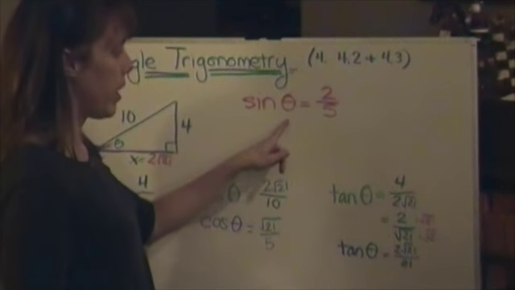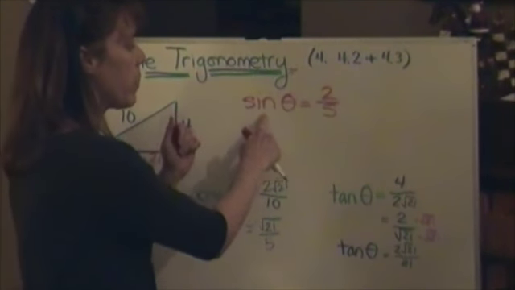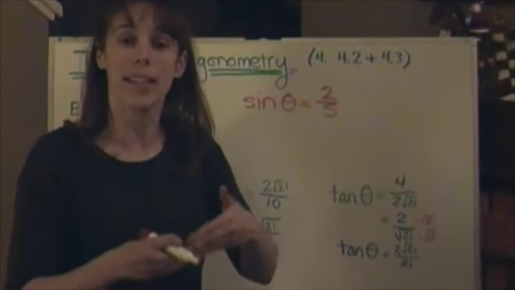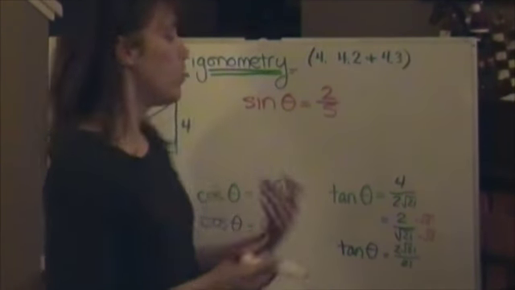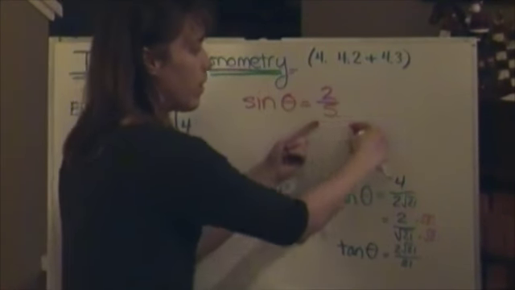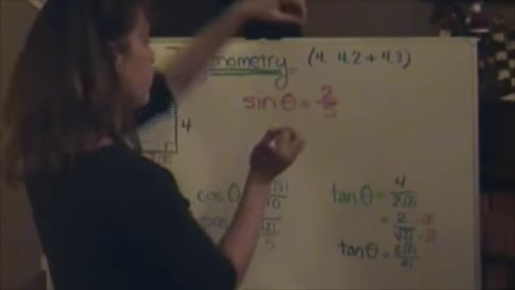So if I'm looking for theta here, I need to get rid of this sine. To cancel out a function, you have to take its inverse, right? So if I apply the inverse sine to this side, they cancel, and I get the inverse sine of this thing over here.